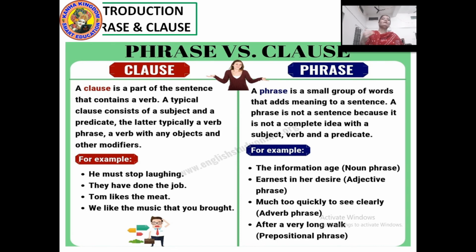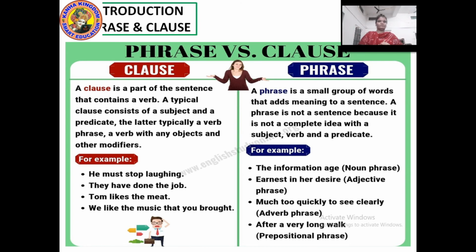There are many kinds of phrases which you will learn in further classes. Right now you only have to pay attention to what a phrase is. Don't go for adjective phrase, noun phrase, adverb phrase or prepositional phrase. A phrase is a group of words that does not make any complete sense and does not have a subject or a verb. And a clause is the part of the sentence that contains a verb and a subject.